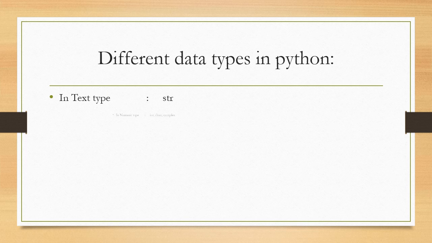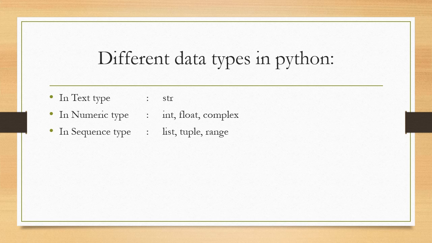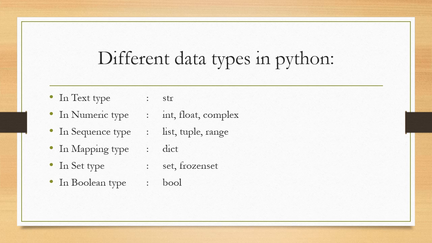Different data types in Python. In text type, we have str, which means it can store string type of data. In numeric type, integer, float, complex. In sequence type, list, tuple, range. In mapping type, we have dictionary. In set type, set and frozen set. In boolean type, there is only one type, bool, which will store true and false. In binary type, bytes, byte array, memory view. We will learn about that in brief.